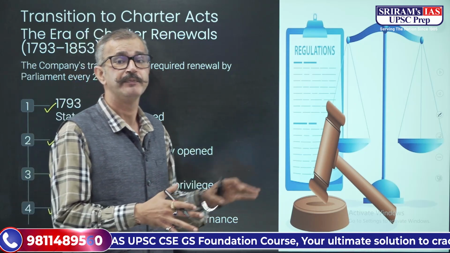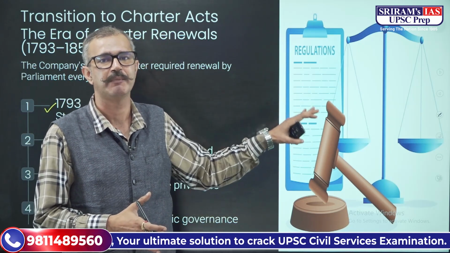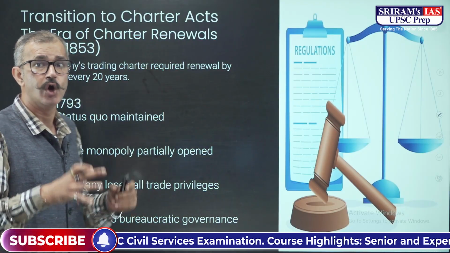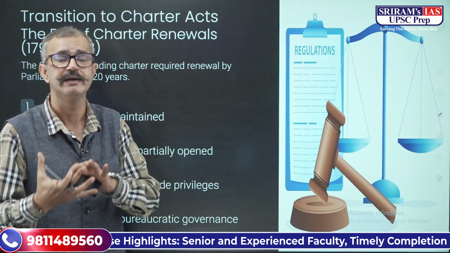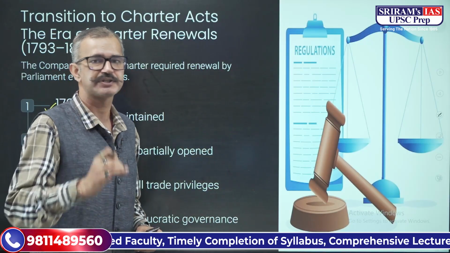Still, the East India Company was functioning as a commercial as well as a political entity in India. The control was being strengthened and taken over by the British Parliament, but it still was under the British East India Company.